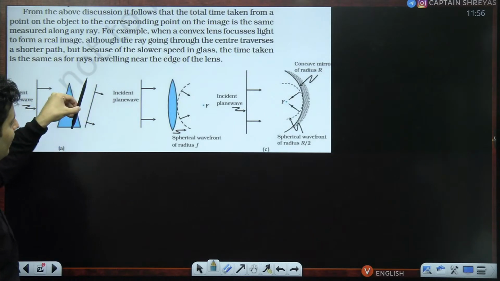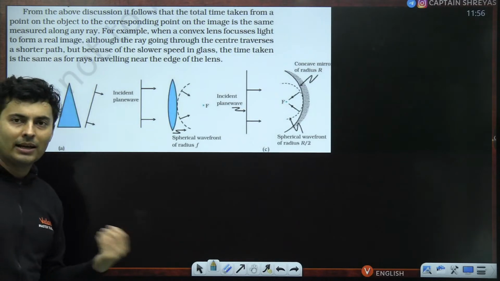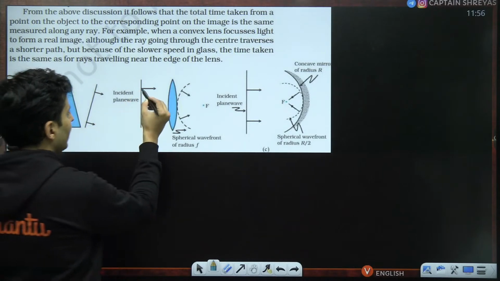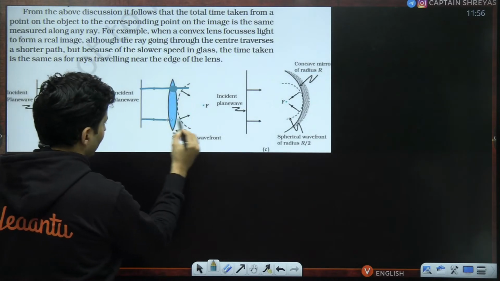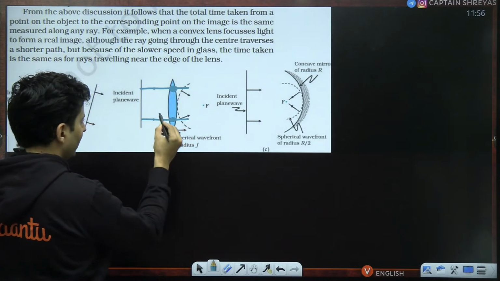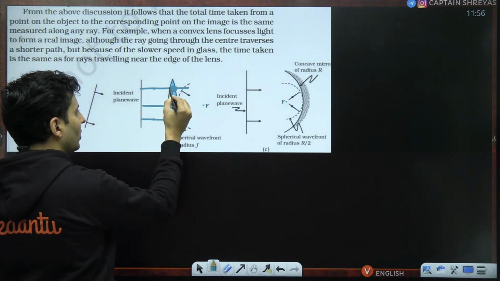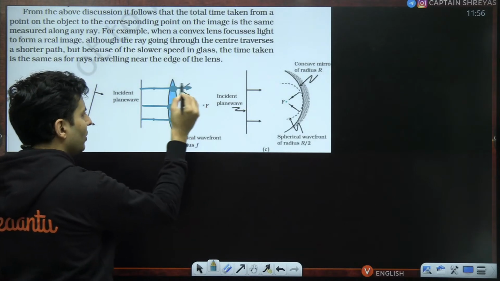So that's why the pen will bend like this. Think of the wavefront as exactly like the pen, and the medium like a rough patch. Here also, just imagine the rays which go here will be slowed down for a smaller time, but the rays here will be slowed down for a longer time.